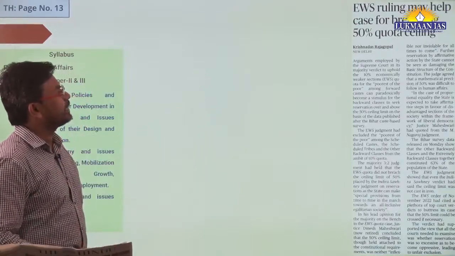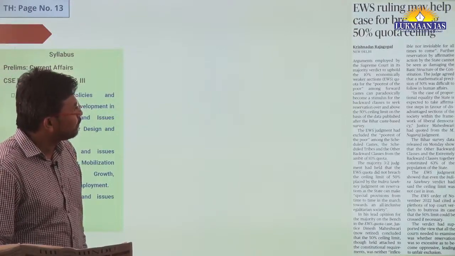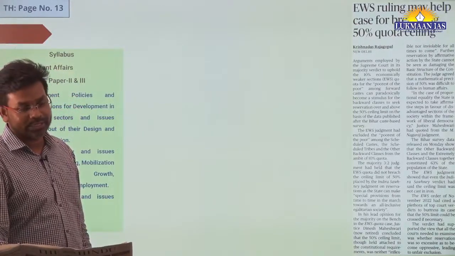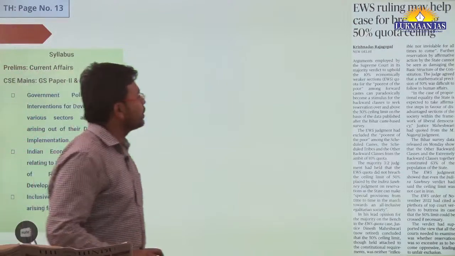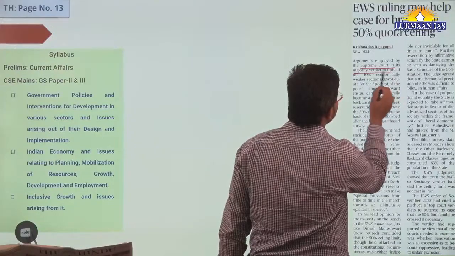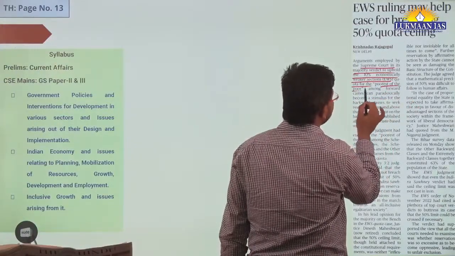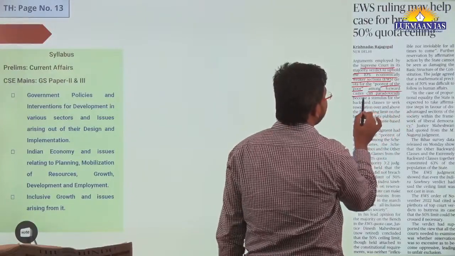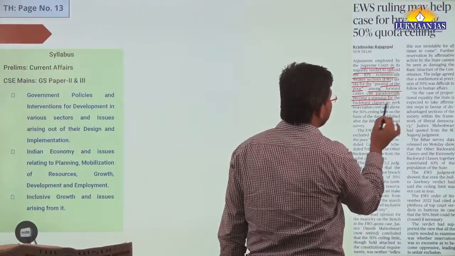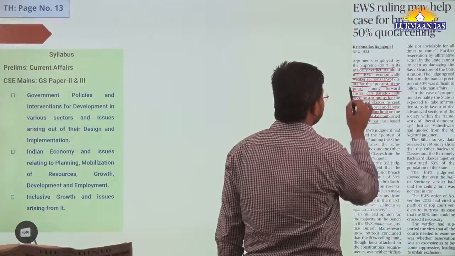Then this is another article. It says: EWS ruling may help case for breaching 50% quota ceiling. The arguments employed by the Supreme Court in its majority verdict to uphold the 10% economically weaker section quota for the poorest of the poor among forward castes can paradoxically become a stimulus for backward classes to seek reservation over and above the 50% limit.